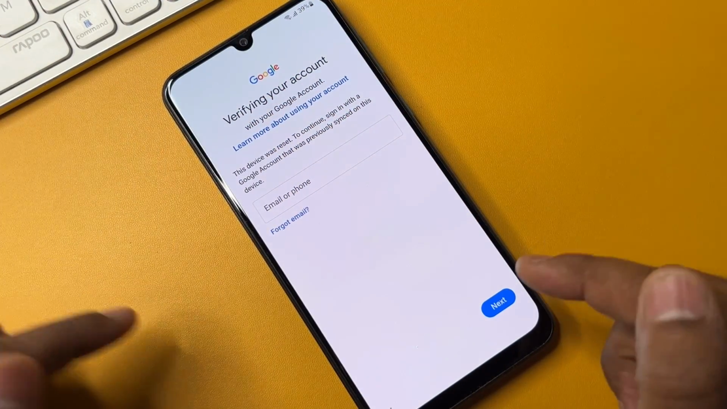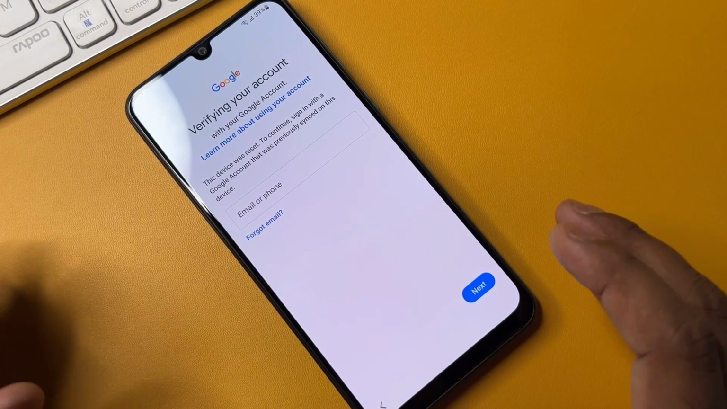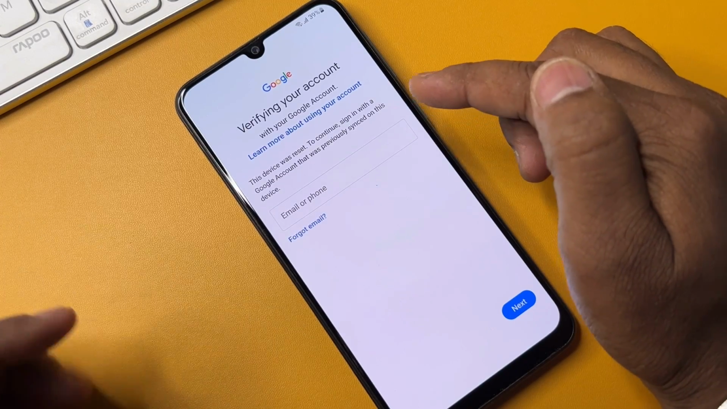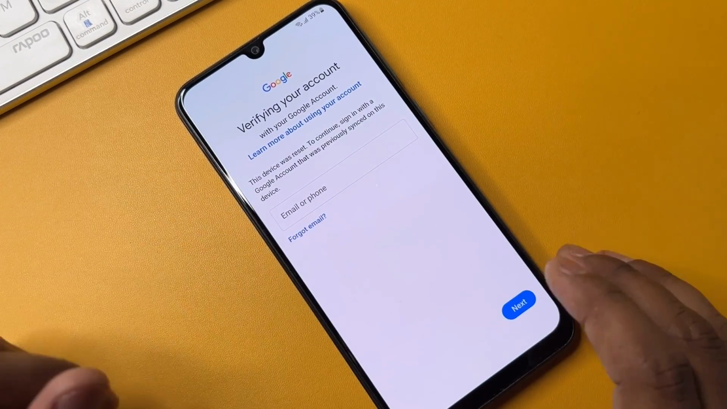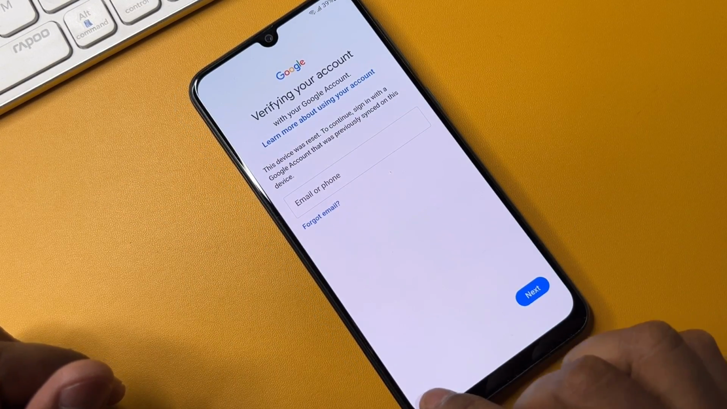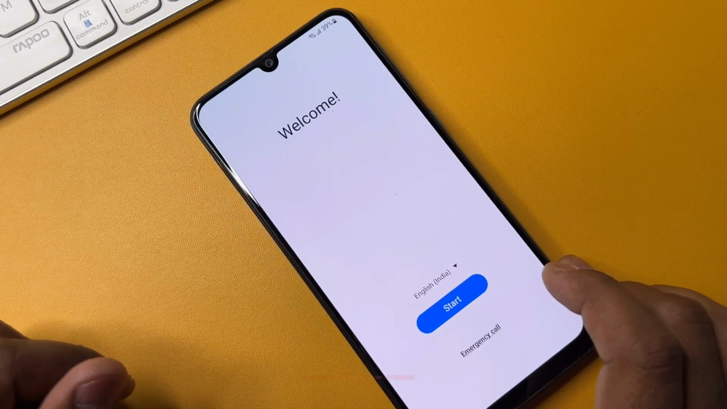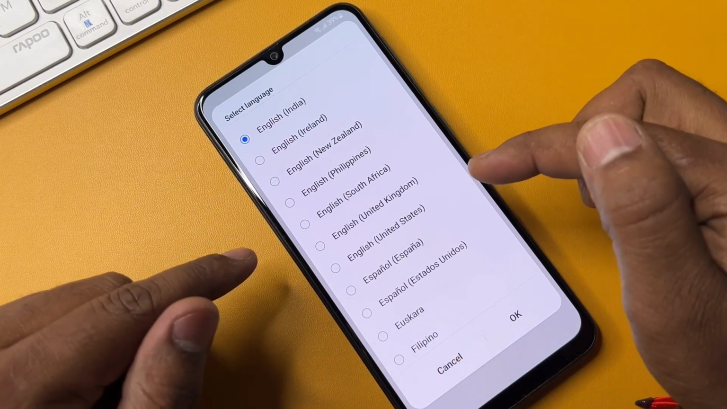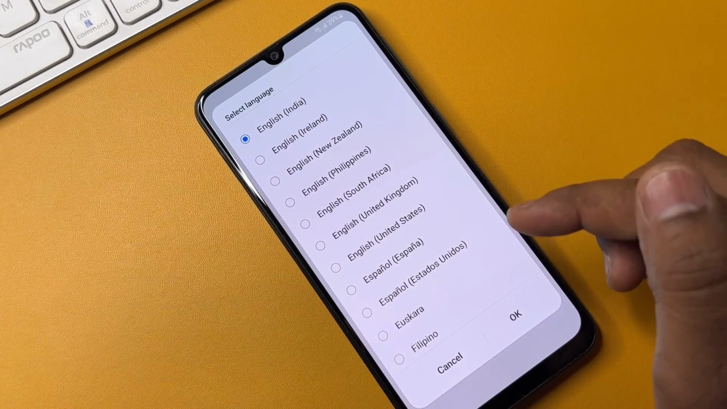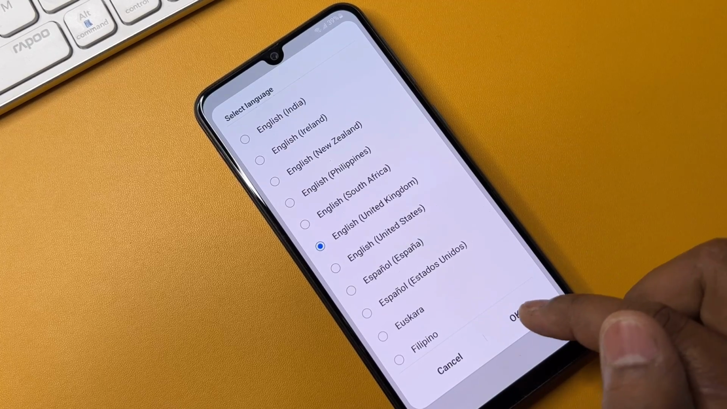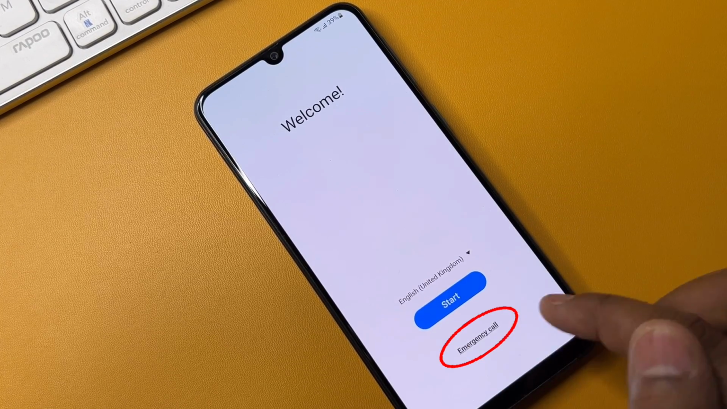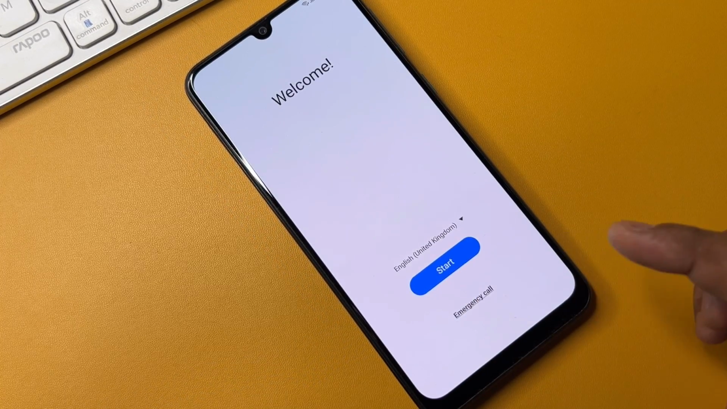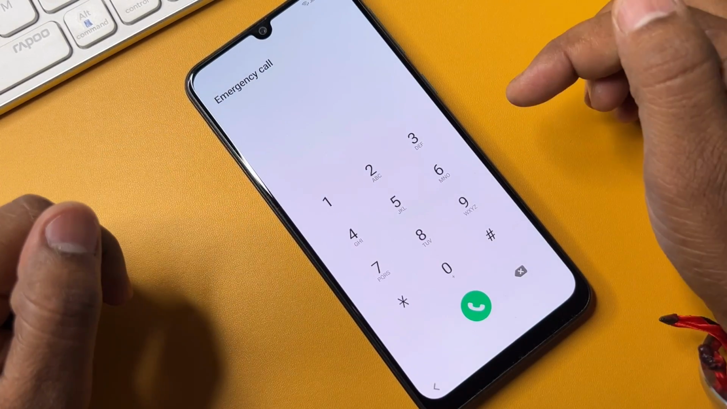So friends, you can see that this is the smartphone, and your smartphone is completely locked because you don't remember your Gmail ID account detail. So first of all you have to go back to the home screen. After that you have to change your language first, and this is the language changing option. So you have to select English United Kingdom. Okay, after that you have to click OK, and after that you have to click the emergency call option. This is the emergency call option. When you open it, your emergency call screen comes on your mobile.